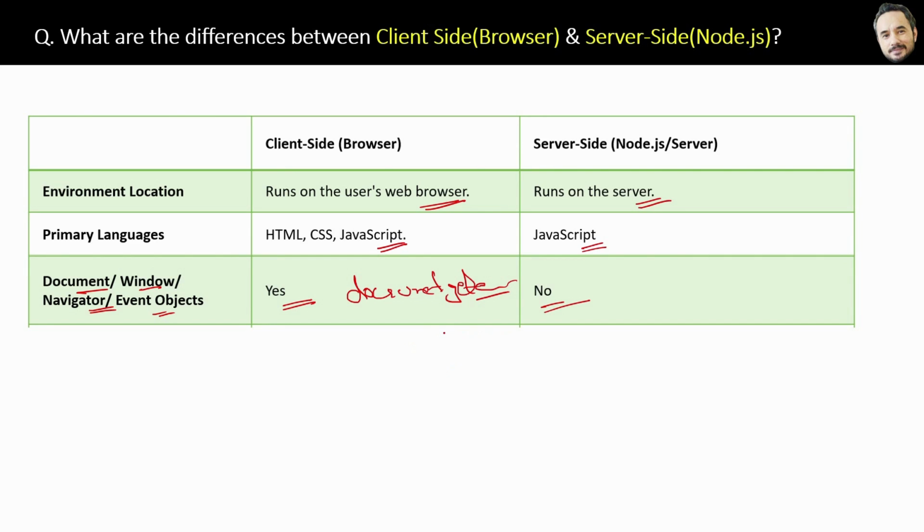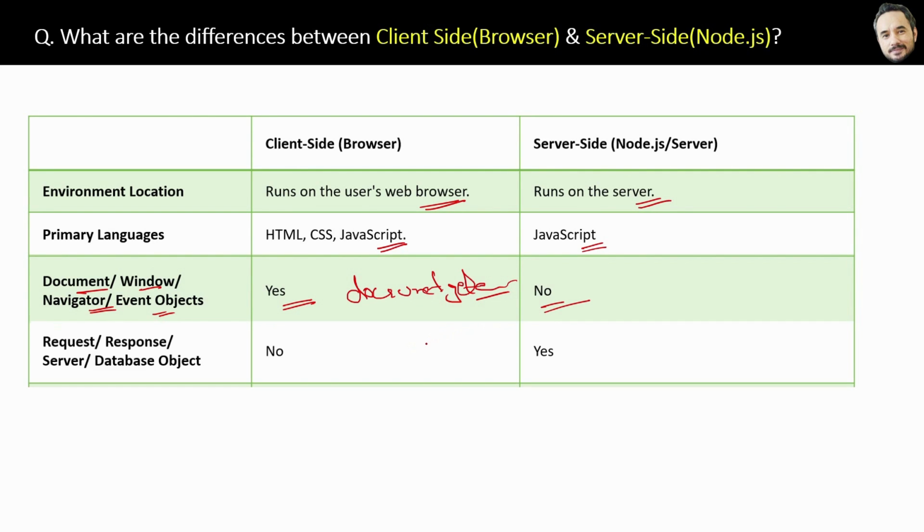Next difference is request, response, server and database objects are present in Node, but not in the browser. Of course these are important objects for handling the request and response on the server side. So the browser doesn't have much to do with it.